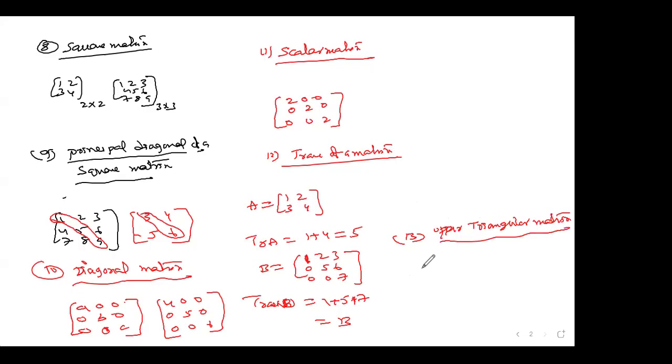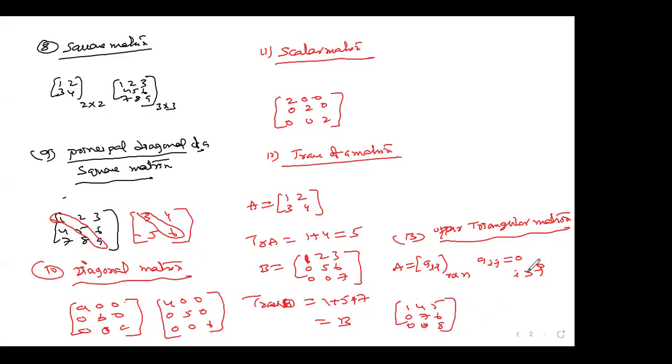The condition is, if you denote a matrix as Aij, i for row, j for column, some n by n matrix, take it down like this. And remember, all Aij's are 0 if i is greater than j. This is the condition. That means you need not worry. You see here 1, 4, 5, 0, 7, 6, 0, 0, 8. If I write like this, it is called an upper triangular matrix.